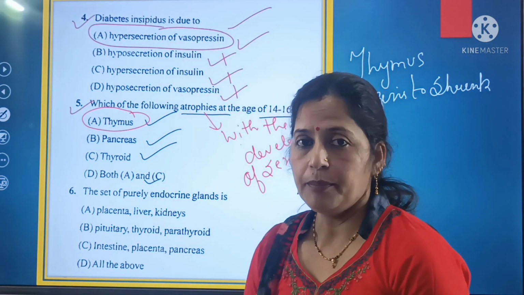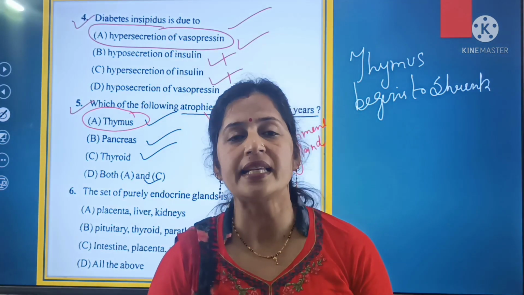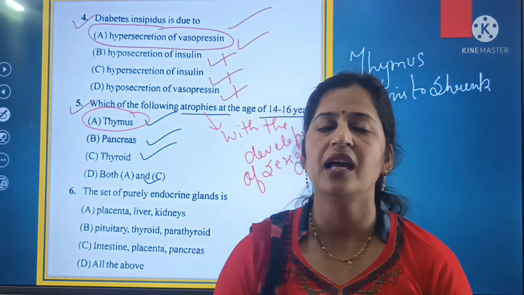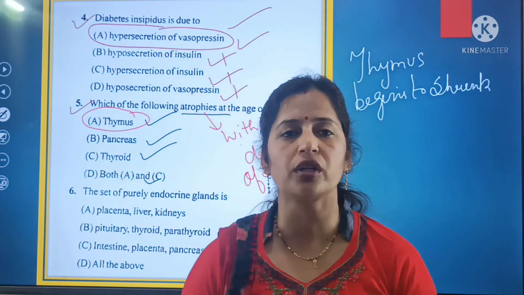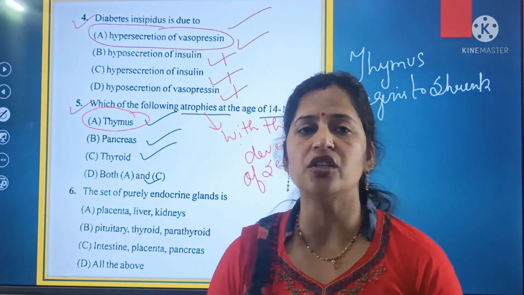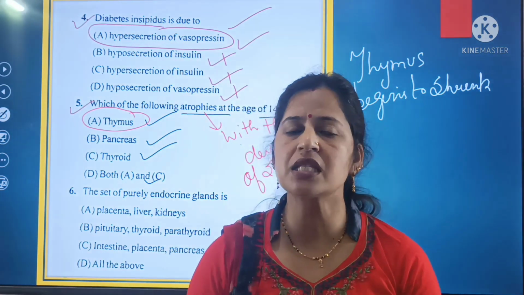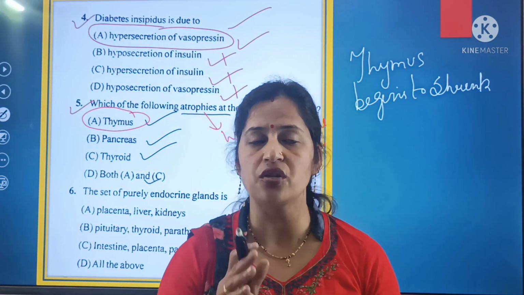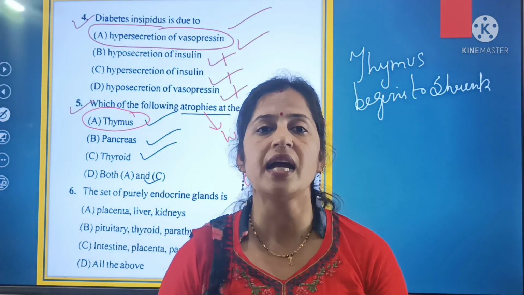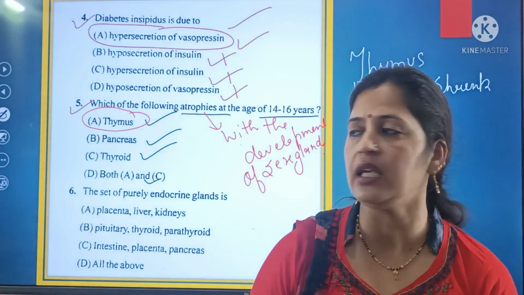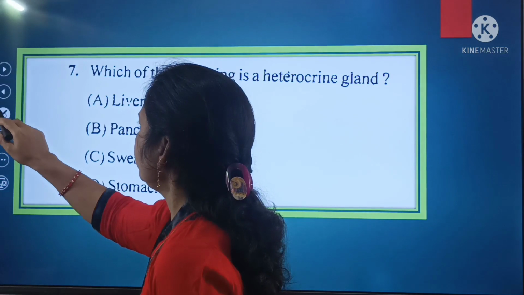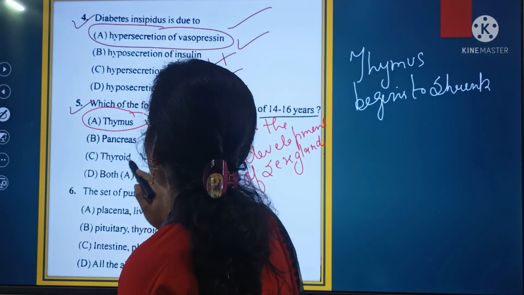Whereas puberty is attained at the age of 14 to 16 years. The phase of puberty is attained at the age of 14 to 16 years. So here it was asked which of the following atrophies at the age of 14 to 16 years? Thymus begins to shrink and atrophies with the development of the sex glands, and puberty is attained at the age of 14 to 16 years. So here beta, this is the right answer, that is thymus. Thymus is the right answer.